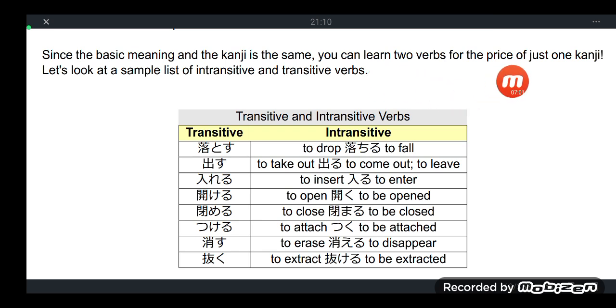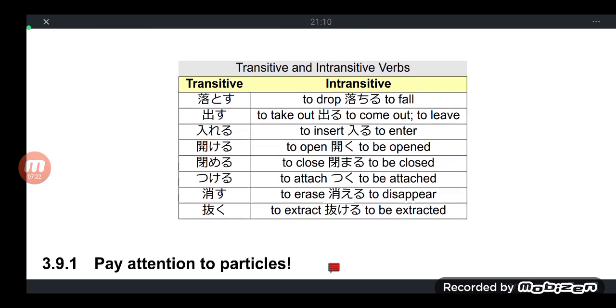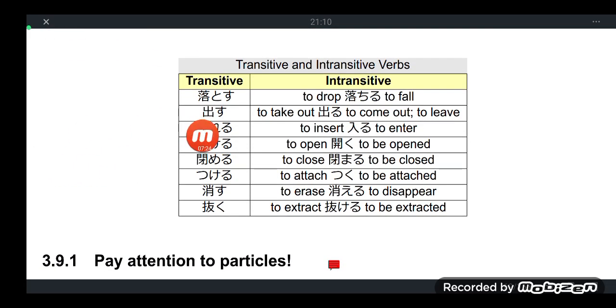Below is a table that will explain it. The same kanji, but one transitive verb and one intransitive verb. Minasan, please screenshot this table.